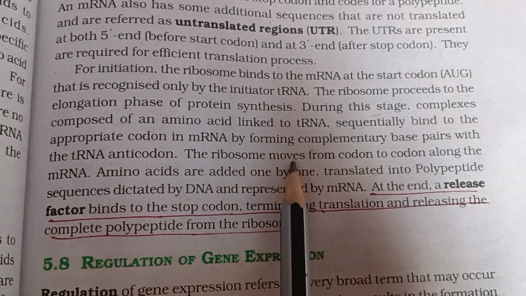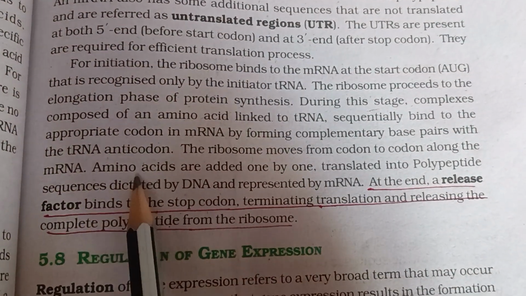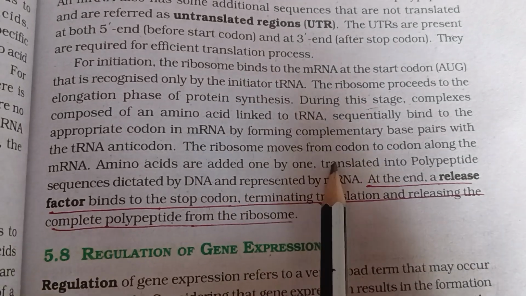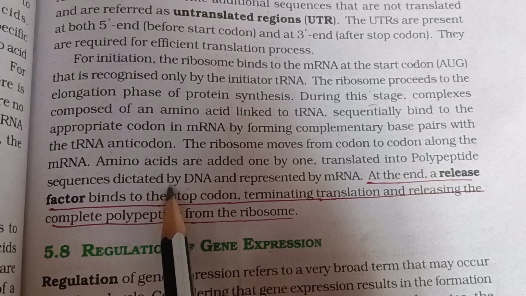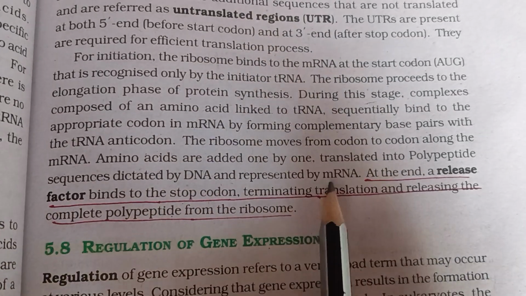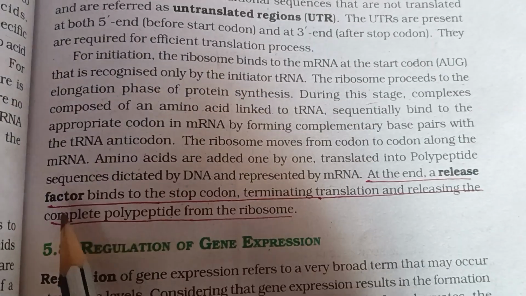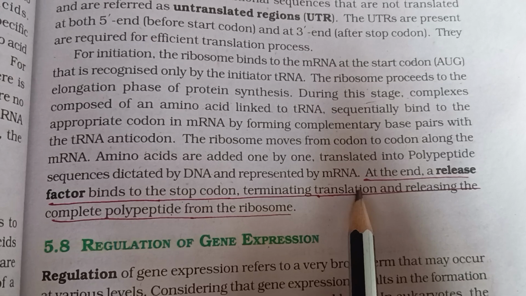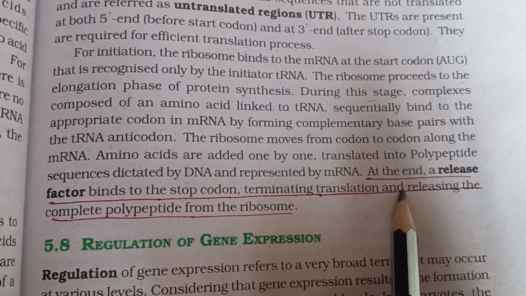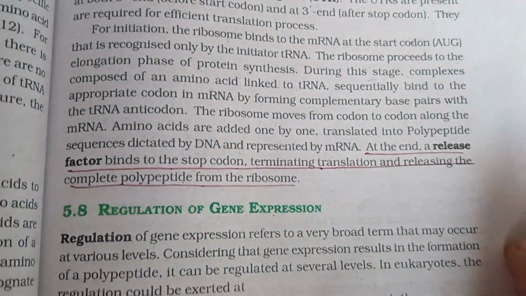So the ribosome moves from codon to codon along the mRNA. Amino acids are added one by one, translated into polypeptide sequences dictated by DNA and represented by mRNA. At the end, a release factor binds to the stop codon, terminating translation and releasing the complete polypeptide from the ribosome.